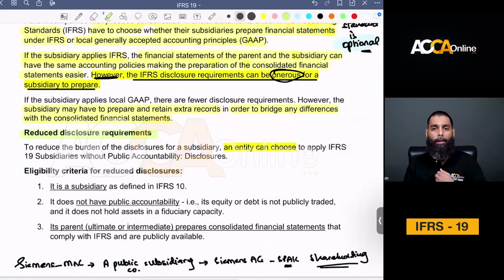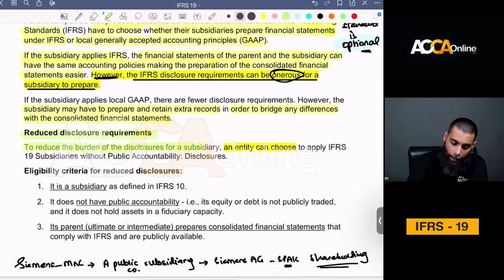And again, in your examination, you are not required to prepare any disclosure. That's the best part. You are not required to prepare any disclosures, but at least you should know that certain accounting standards require a disclosure for some things. So you only need to know that a disclosure is required, but you're not required to prepare one in your exam.